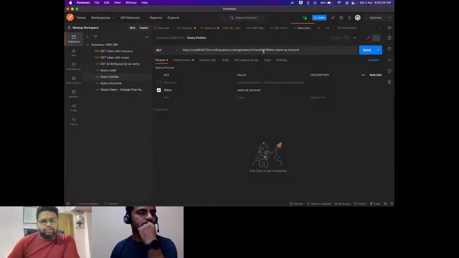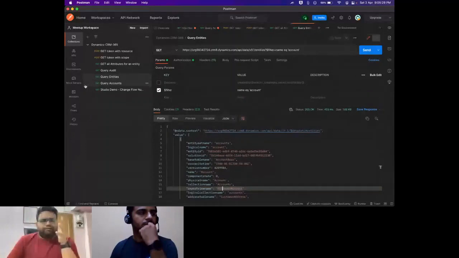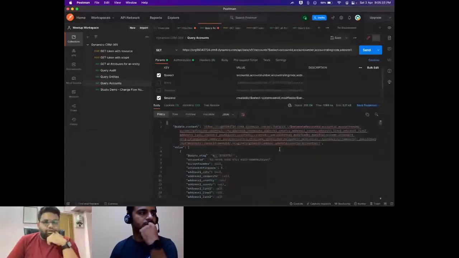Same way, you can call the entities object and get details for that particular object as well, for example, the account object. What is its physical name? What are its collection names, and all that information? You can get all this from the UI, but this is just a way of doing it from the API. The accounts query, I already showed.